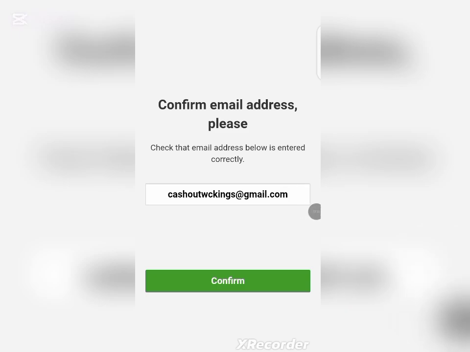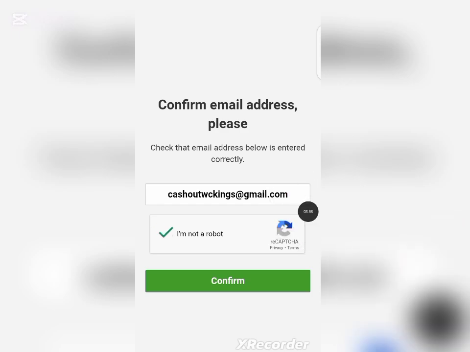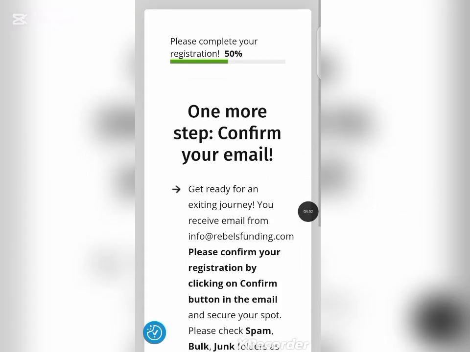So once you click on register, you'll be brought to this interface. As you can see, the next thing for you to do is to confirm your email address. You will confirm your email address by clicking on confirm, but before you do that, make sure you are done with the recaptcha. Just click on I'm not a robot, and after that click on confirm. As you can see, we are 50% on the way.